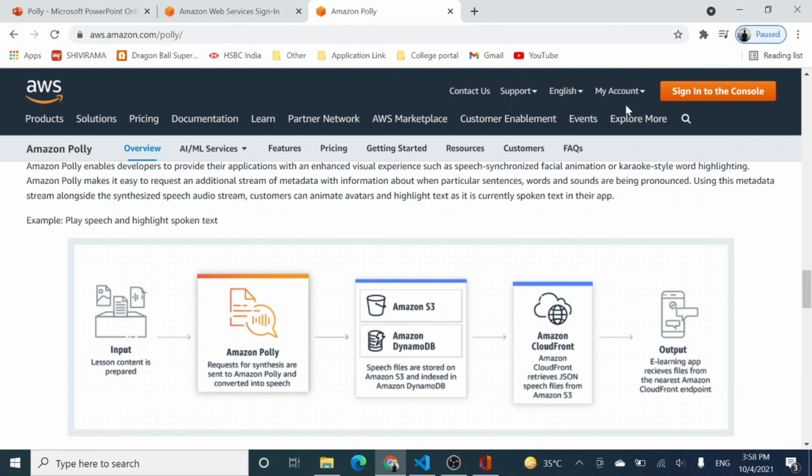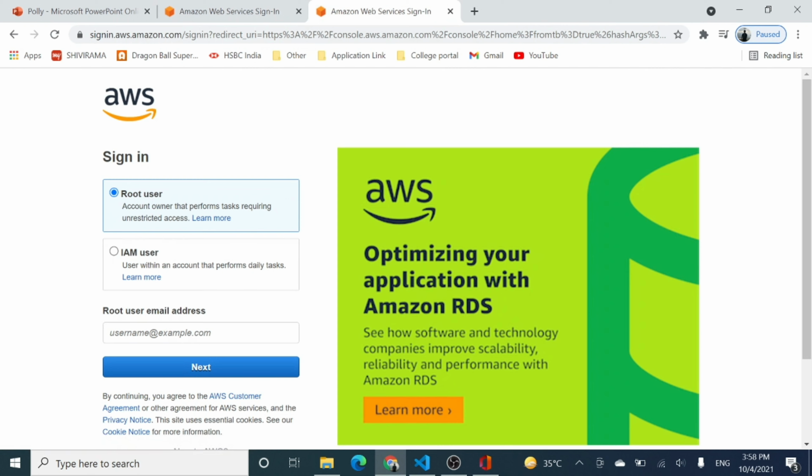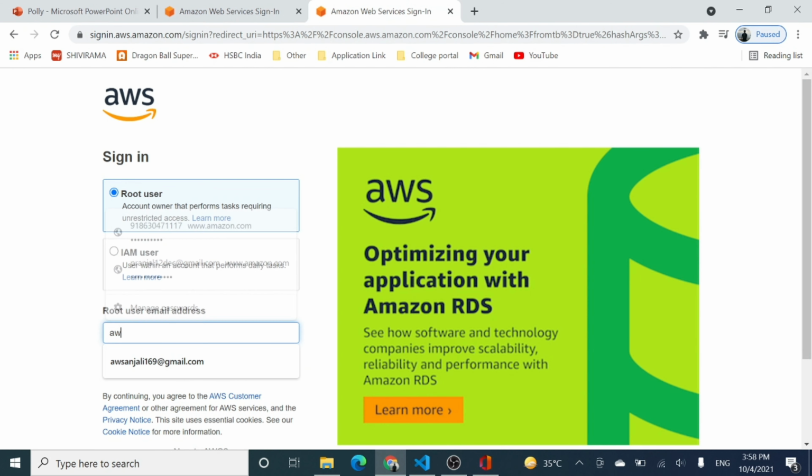Now let us sign into our management console so that we can actually see the Amazon Polly service directly. So let me just sign in to my management console.